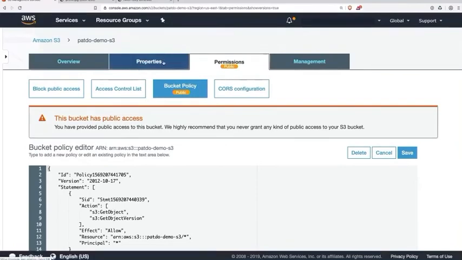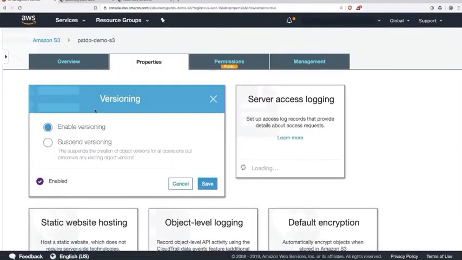All right, if you want to turn on versioning, you have to go to Properties, click on versioning, and enable it here. Now, you can't turn off versioning once you turn it on. Once you turn on versioning, you only can go into a suspend state, which means that we're going to overwrite new versions of your objects instead of creating new ones every single time.